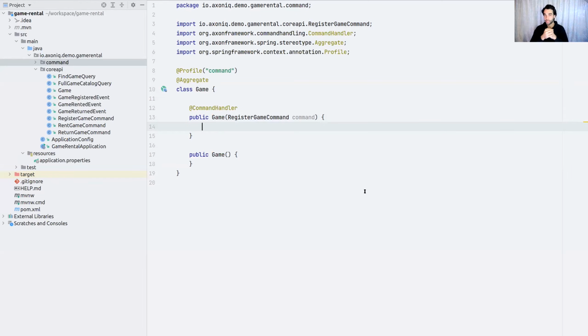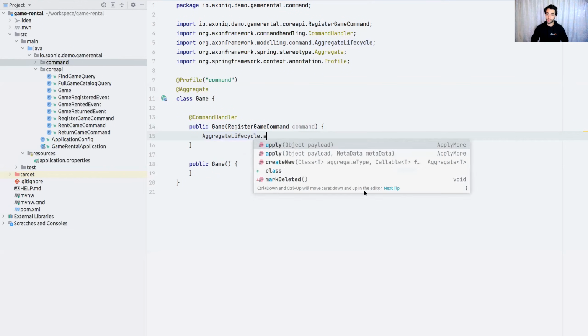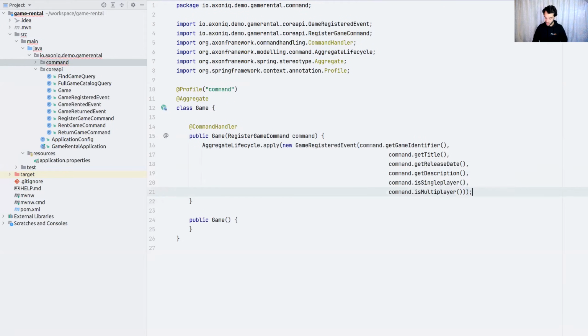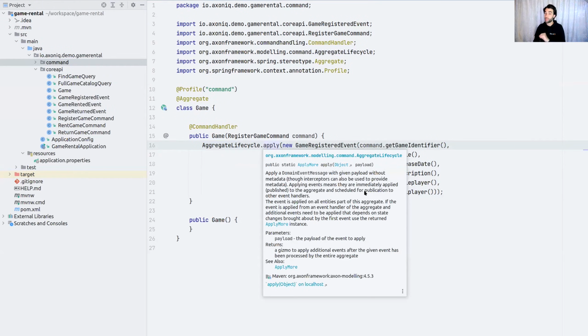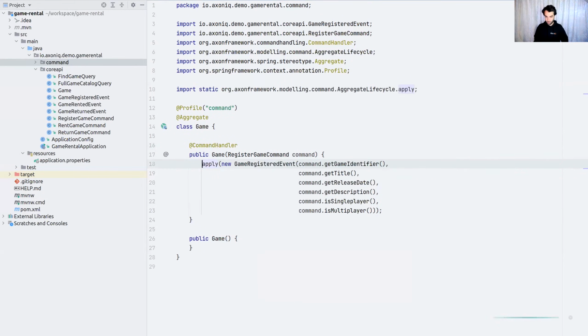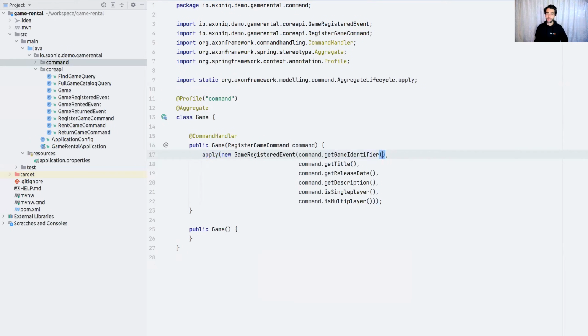This means that whenever we're handling this command, we can simply publish the fact that it has happened. So we can start publishing an event. We need to do this within the lifecycle of a specific aggregate instance we're creating. So for that, we use the AggregateLifecycle.apply method from Axon. With this apply method, we are certain we are introducing this event, the game registered event, within the scope of this specific game. By the way, this apply can also apply several events if you want. Now, I pointed out it will apply an event for a specific game.